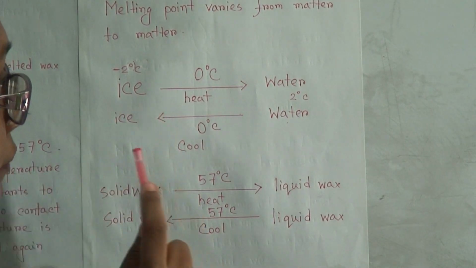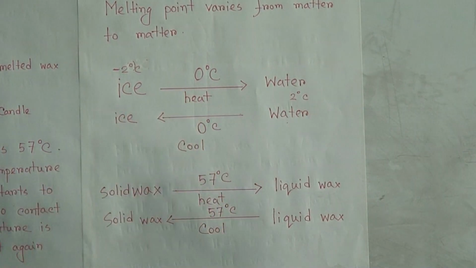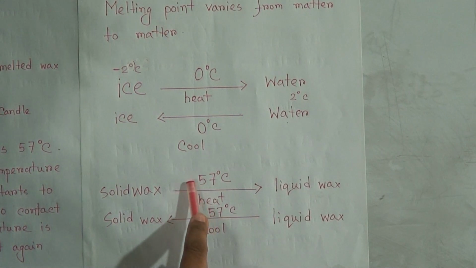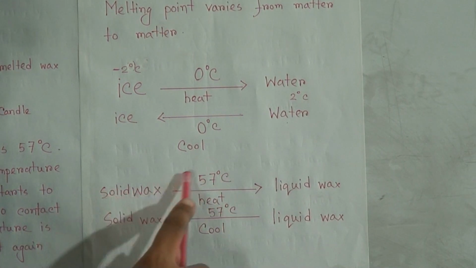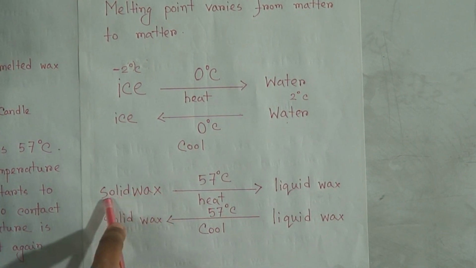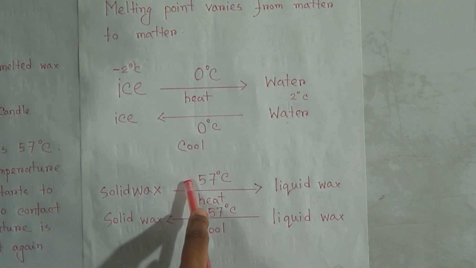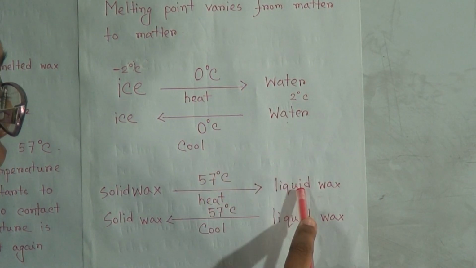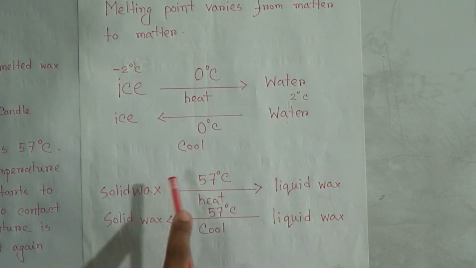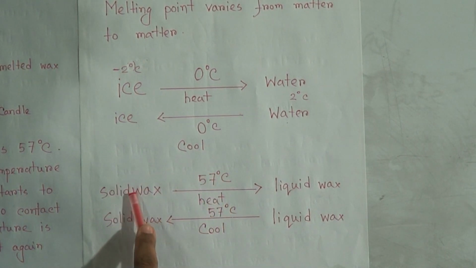That means for any matter, melting point or melting temperature and cooling temperature are the same. In the case of wax, we know that the melting point of wax is 57 degrees Celsius. Below 57 degrees Celsius, wax is solid, and normally wax is solid at normal temperature. If you provide heat to solid wax at 57 degrees Celsius, it turns to liquid wax. That means 57 degrees Celsius is the melting point of solid wax.